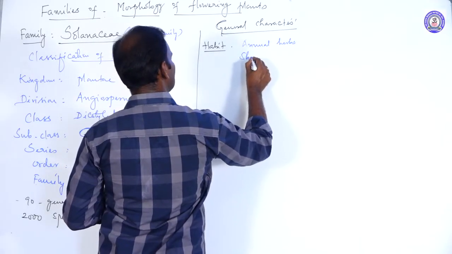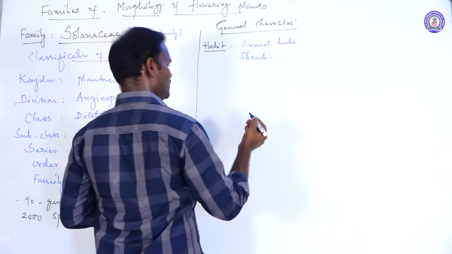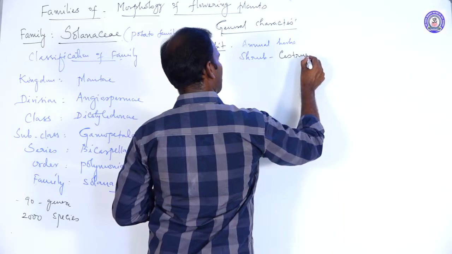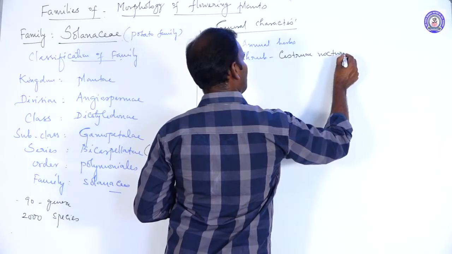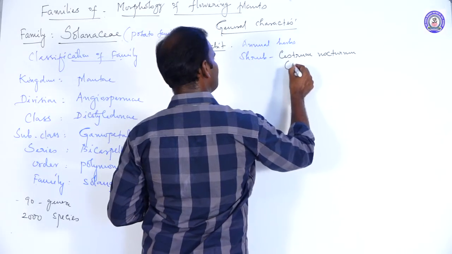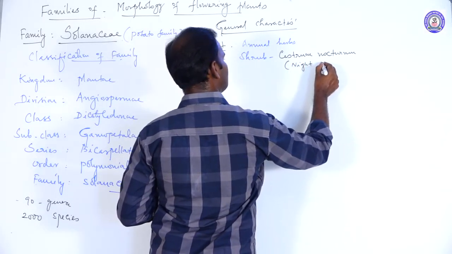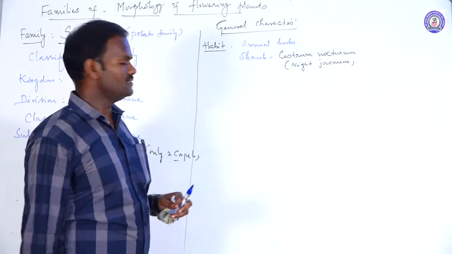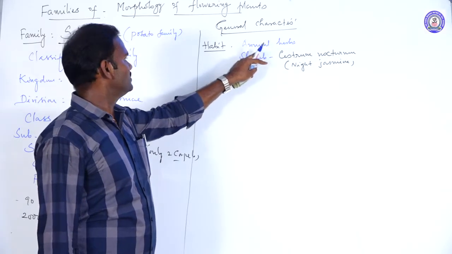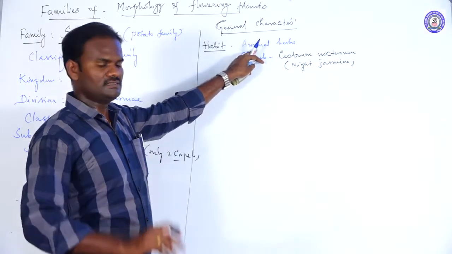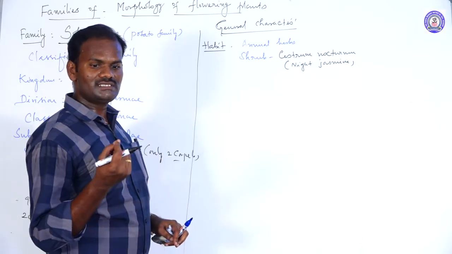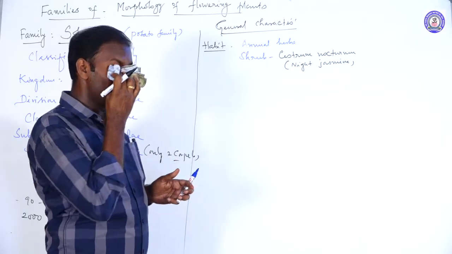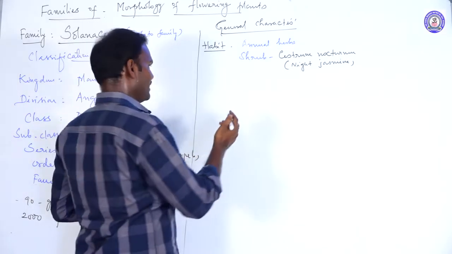Some of them are shrubs, for example Cestrum nocturnum, commonly called night jasmine. A herbaceous plant has a soft stem and completes its life cycle in only one year. Some species are shrubs, meaning large-sized herbs, for example Cestrum nocturnum, night jasmine. And rarely trees.